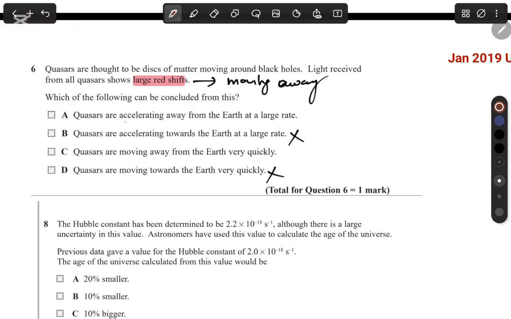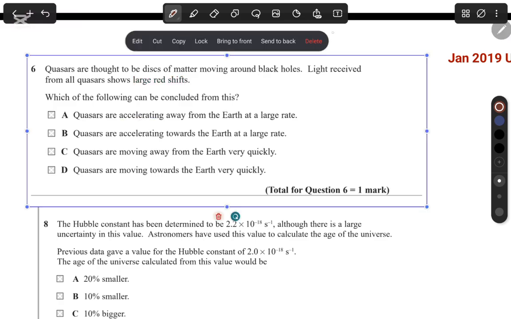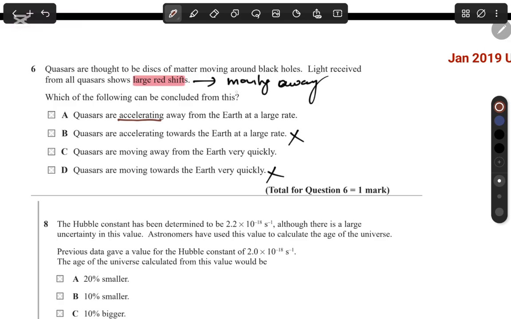Now, are they accelerating away? So are these quasars accelerating away from the Earth at a large rate, or are they just moving away? One thing you must know is that redshift only tells us that these stars are moving away. It doesn't tell us if these stars are moving away at a high rate or at a low rate. We don't know too much about that. So it doesn't give any indication of the star accelerating away from us or accelerating towards us. So the correct option here has to be C.